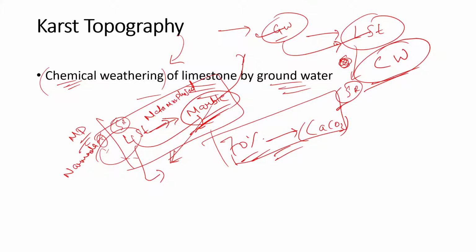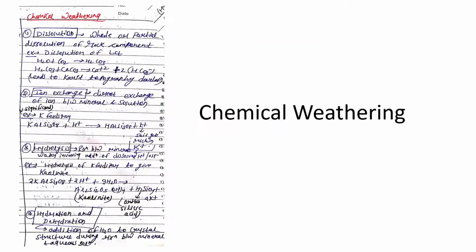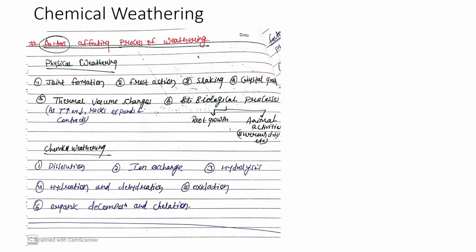What is weathering? Weathering is in situ disintegration of rocks, right? It is like breaking up of rocks. So if the breaking up is taking place chemically, we call it chemical weathering, right? So I have left chemical weathering in the last class, but मैं आपको एक overview दे देता हूँ थोड़ा सा. We'll do it in detail again. So see, focus here, right? Chemical weathering. So what are the ways in which chemical weathering happens?